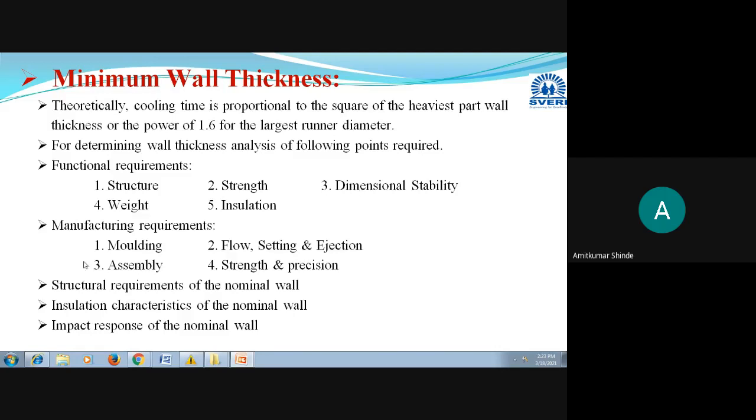Then manufacturing requirements, and all the process parameters, you have to take into consideration. Then the structural requirement: how much stress that material can carry, that you have to check. After that you have to check its insulation and impact resistance characteristics.